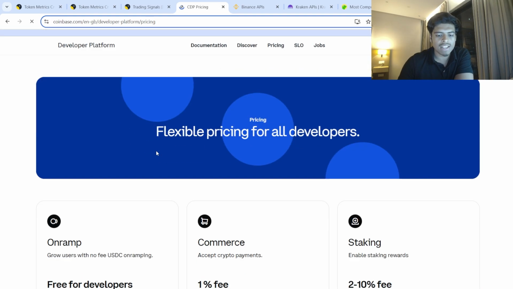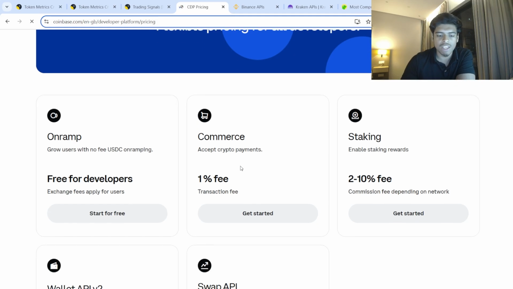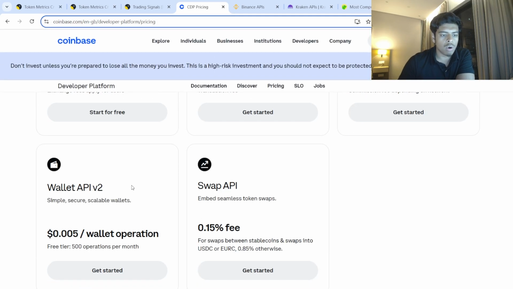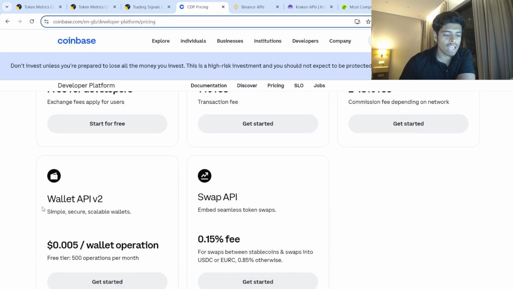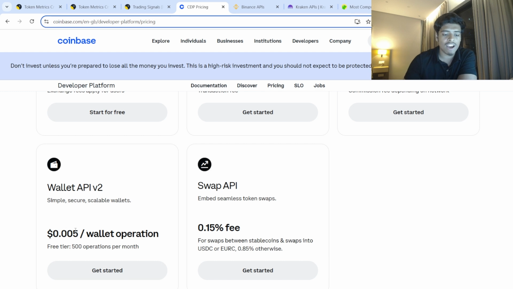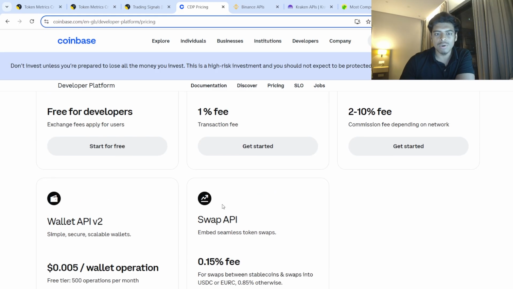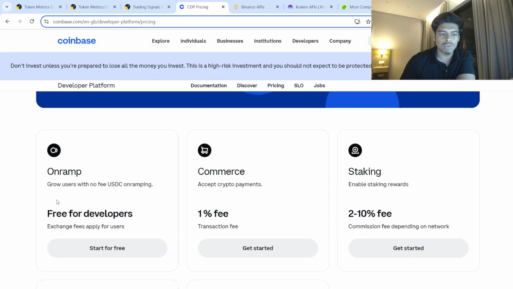In terms of the pricing here, you can see they have a fee pricing structure. So the on-ramp is completely free for developers. The commerce has got a 1% transaction fee. Staking has 2 to 10%. The wallet API is 0.005 cents for wallet operation, and 0.15% fee for the swap API. So depending on how you scale, this can really ramp up, if you see what I did there. But no, the pricing can really ramp up here as you keep scaling.